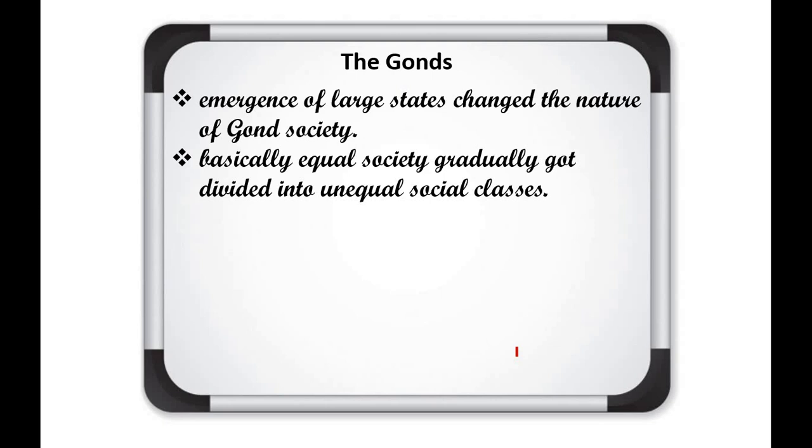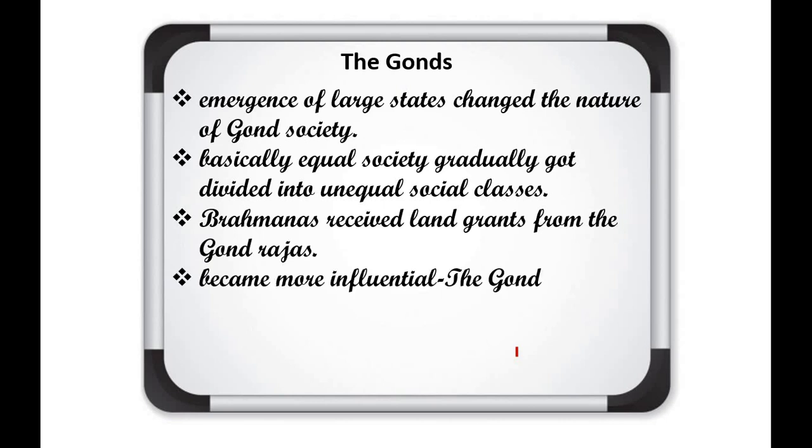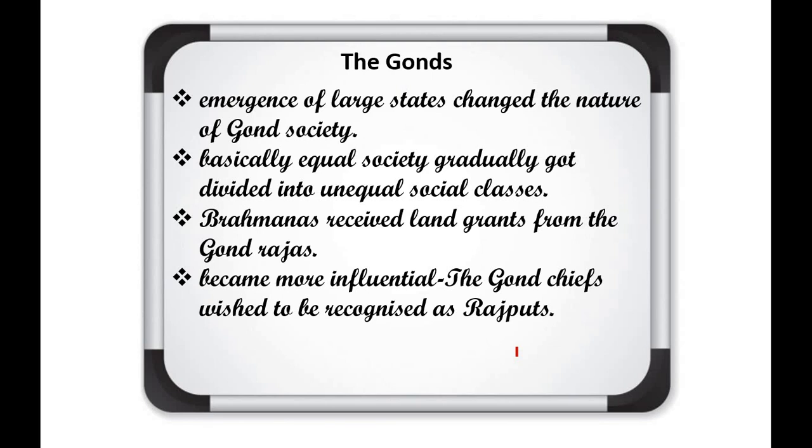So now inequality was also emerging in the tribal communities. Brahmins received land grants from the Gond Rajas and became more influential. The Gond chiefs wished to be recognized as Rajputs. Now they also wished to be recognized as rulers, Rajputs.